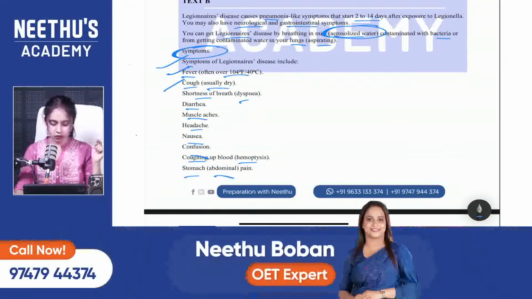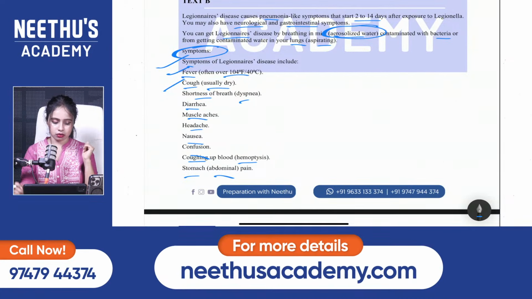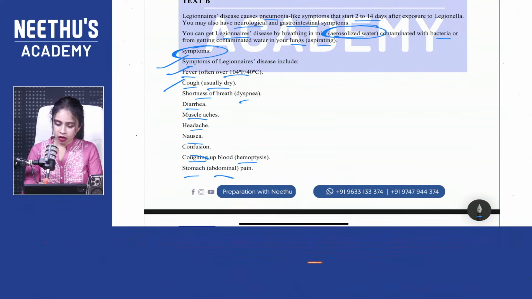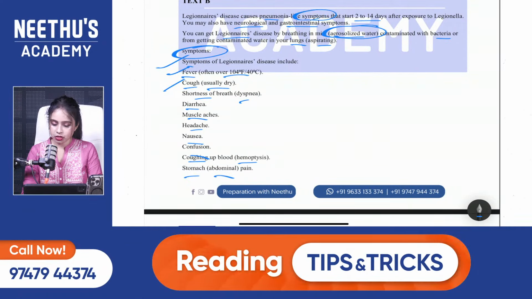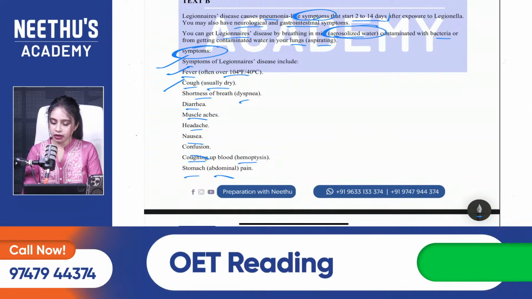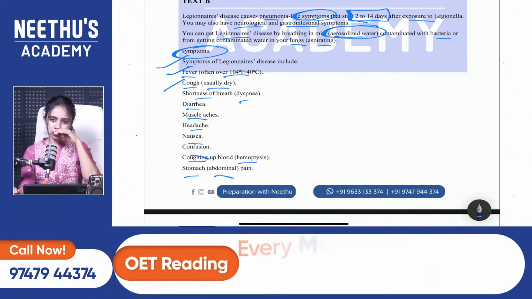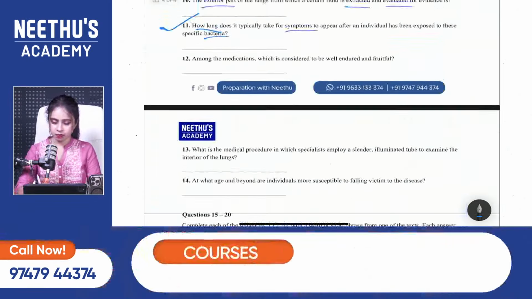Yes, Santwana, very good, dear. It is pleural space. What about the next one? 11th one. What is the duration? Yes, Akila, it's pleural space. So that is mentioned in text B. The duration is in the first line itself. Legionnaires disease causes pneumonia-like symptoms to start 2 to 14 days after exposure. So everything, bacteria, is mentioned there. So answer is 2 to 14 days. That is the right answer.